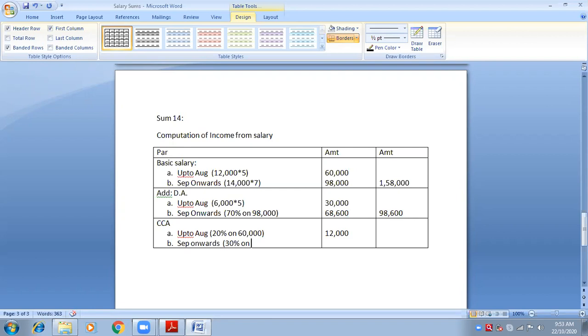Basic salary has to be taken from September onwards. From September to March the salary was 98,000. Therefore, 98,000 into 30% is how much? 29,400. So what is the total of both of them? 41,400. Okay. I hope you are understanding the way we have to write here.